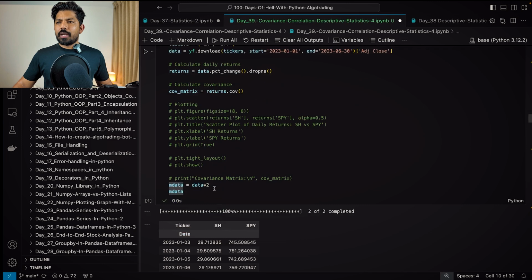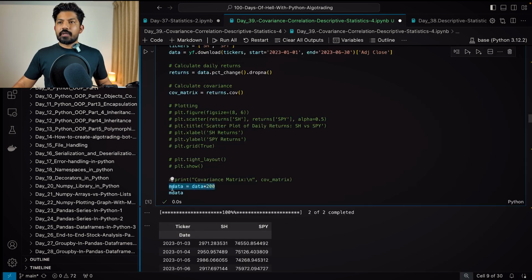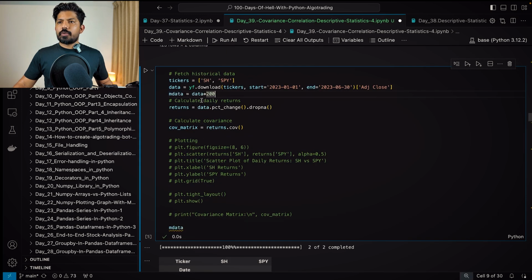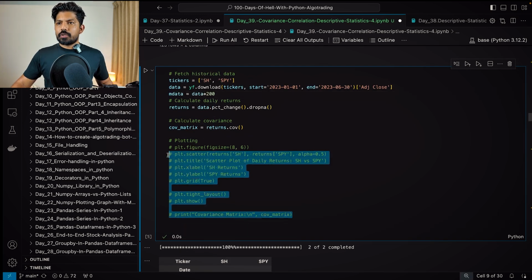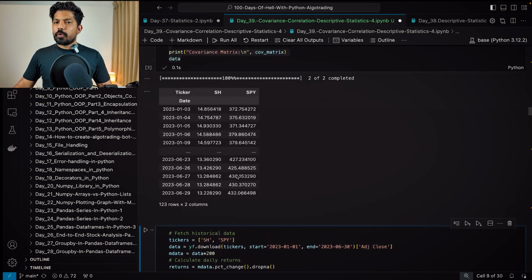Or let me do, I'll just multiply this with 20, or let's say 200. Okay, now we have all the values multiplied by 200, the same data. Okay, now let me write it here. Let's say I'll just replace all the data with the M so we can have a clear picture, and I'll do it M data. Right, okay, rest everything is fine. Okay, and let me draw this. So hope you are able to get my point.